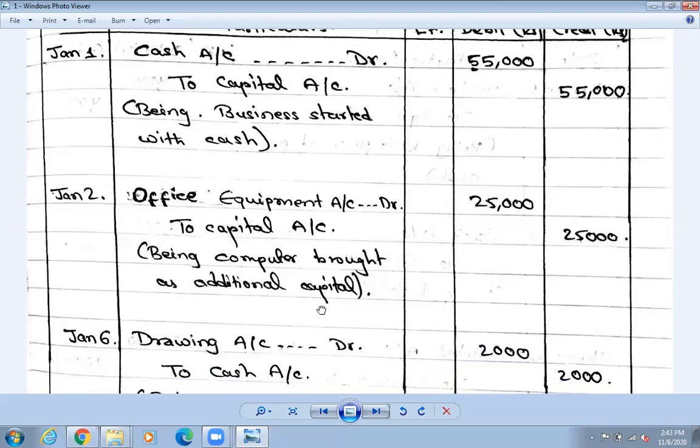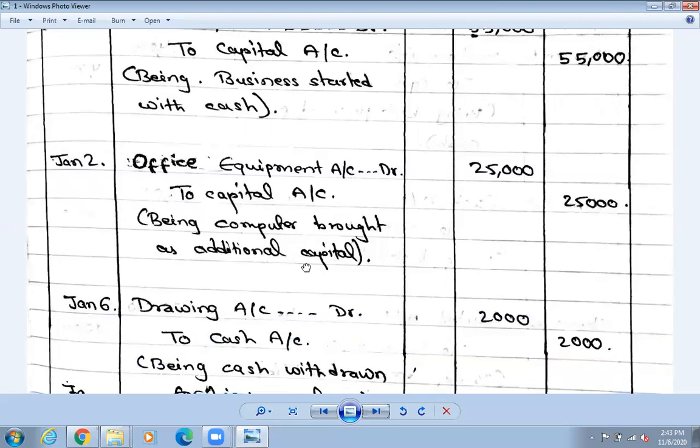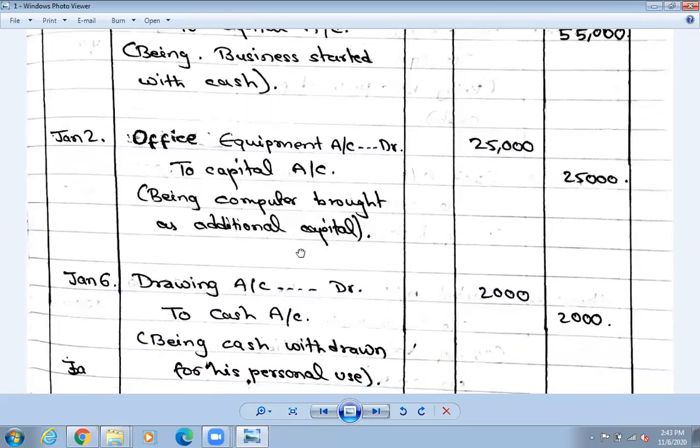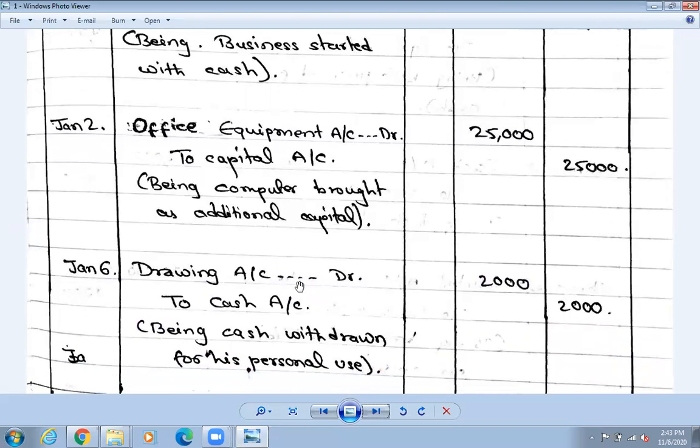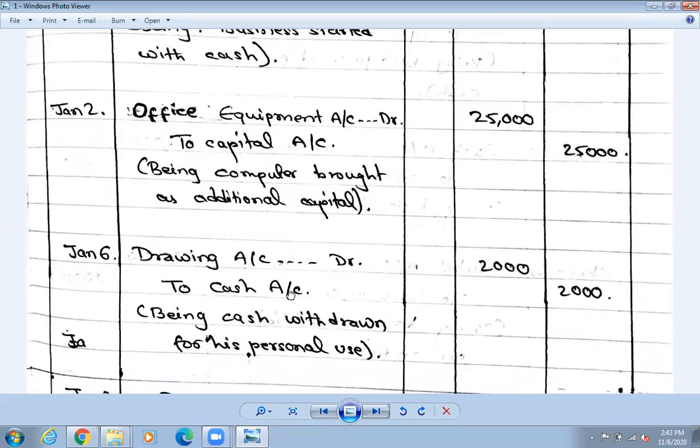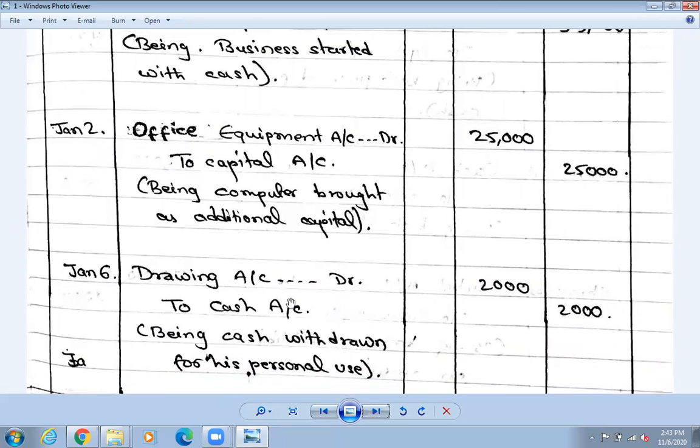So in this way we need to enter for 2nd January also. So let us see for January 6th. Is there any problem, Nani Babu? Please ask. Is there any problem? Hello. No, sir. Okay.